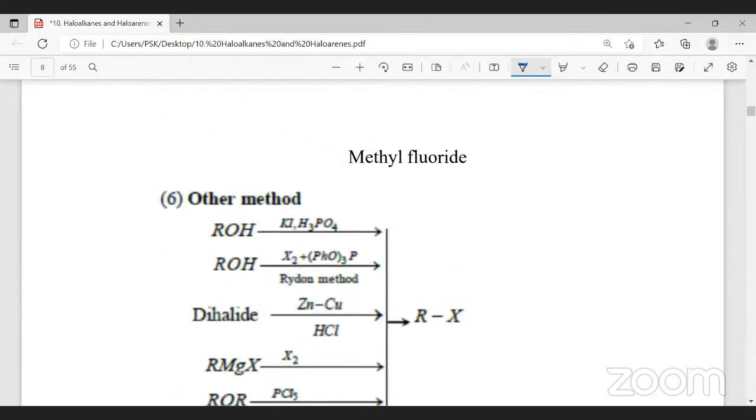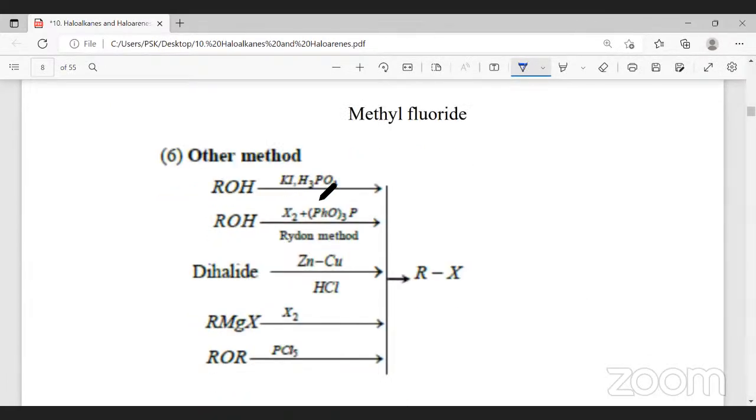See here, other methods by which we can prepare alkyl halides. Alcohol, when you allow it to react with KI in phosphoric acid medium, you will get alkyl halide. Likewise, alcohol, when allowed to react with halogen in the presence of a catalyst, you get alkyl halide.